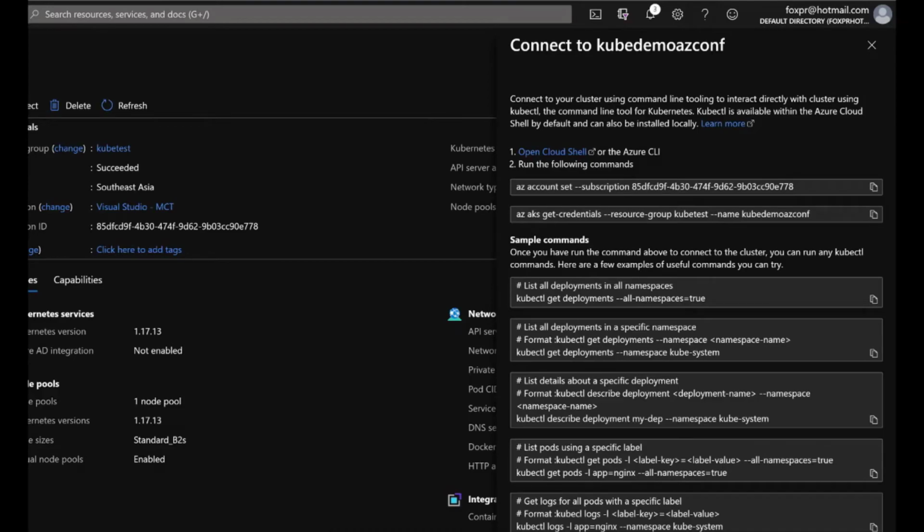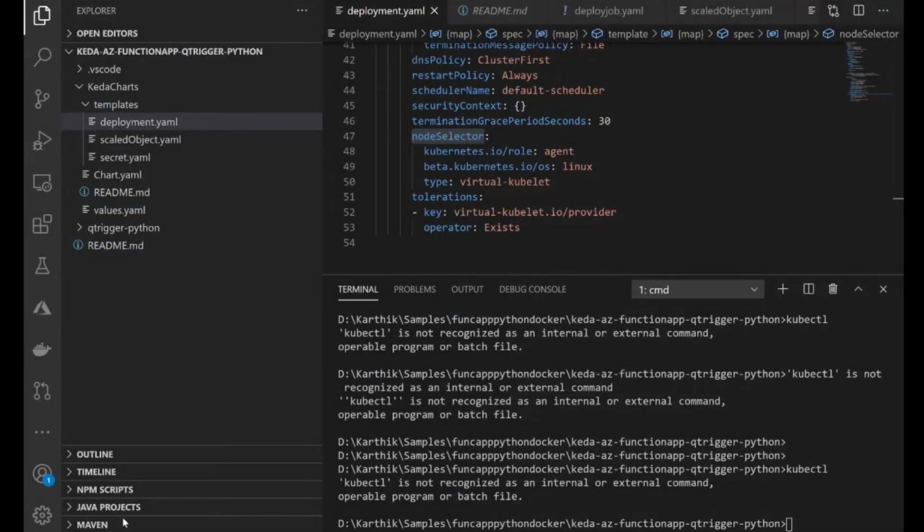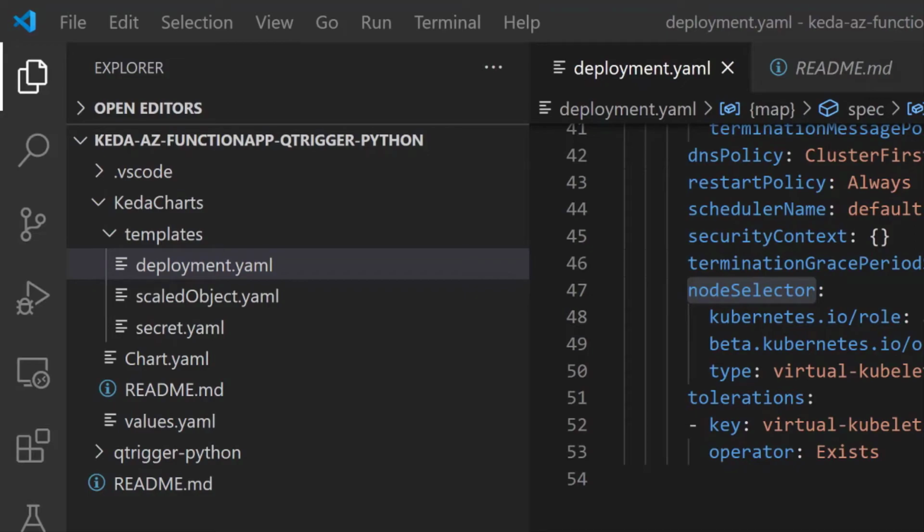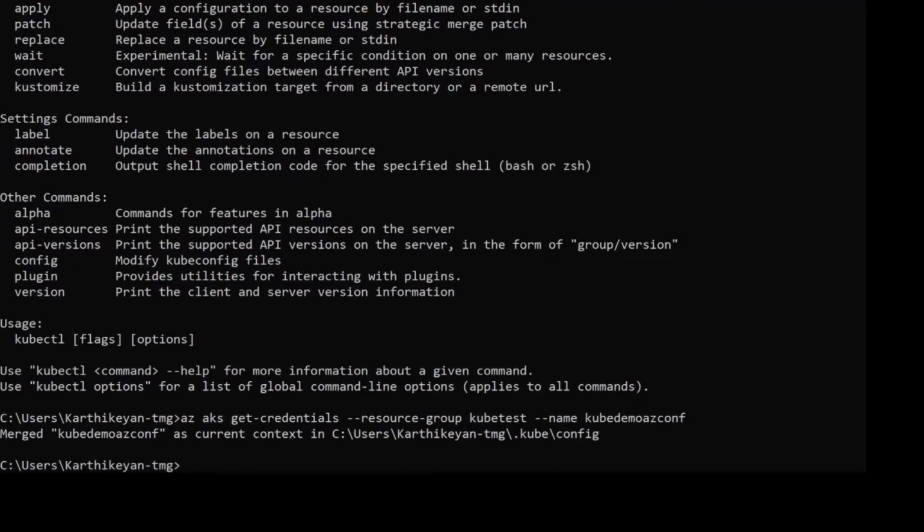Let's go ahead and connect it. Okay, now you can see it. Fine. So I've connected to the AKS now.